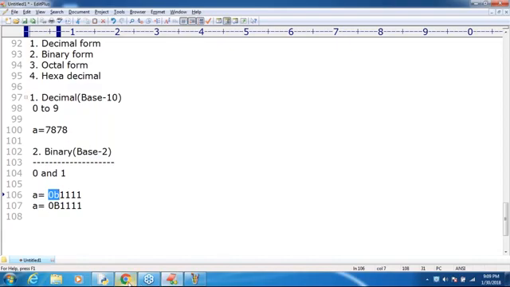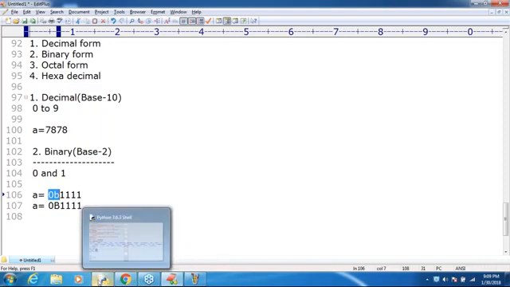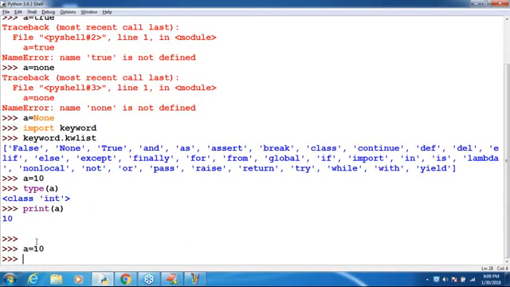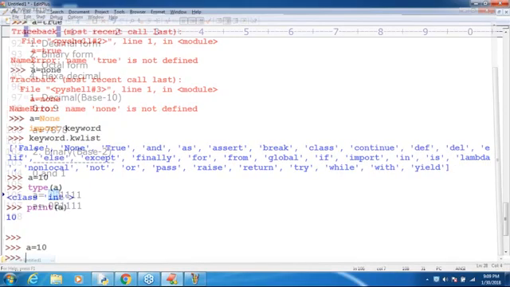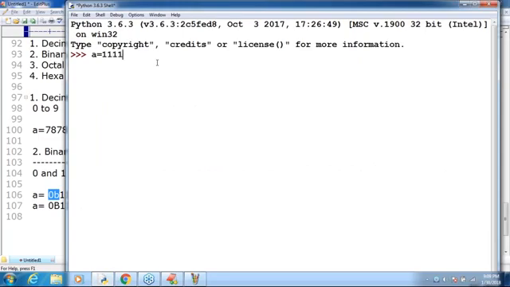Now take a very special case, sir. I'm taking your favorite value. Let me open again. A is equal to 1111. Just print the A value. That's all. 1111 is the value we are going to get.